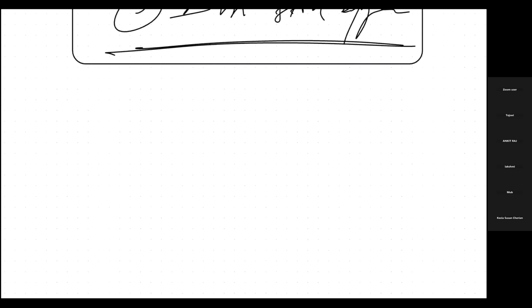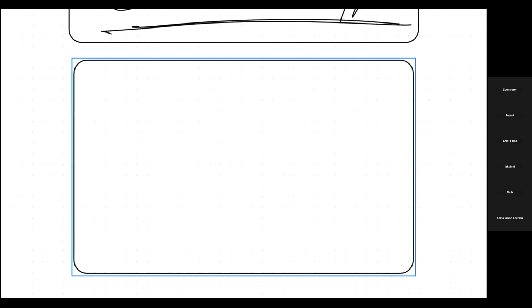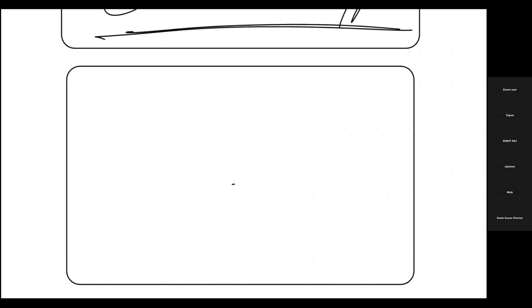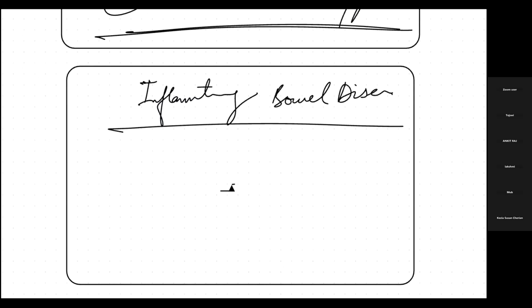Now the second topic that we are going to discuss, and the last topic for today's session, is IBD, that is inflammatory bowel disease. I hope it's clear about irritable bowel syndrome. Now we'll be moving on towards inflammatory bowel disease. Now what is inflammatory bowel disease? Let's see that. Just give me a while.